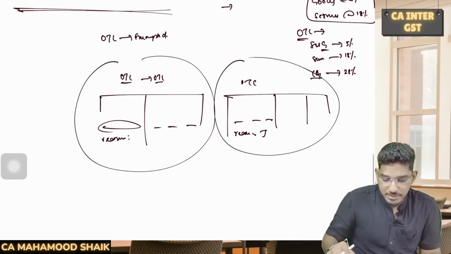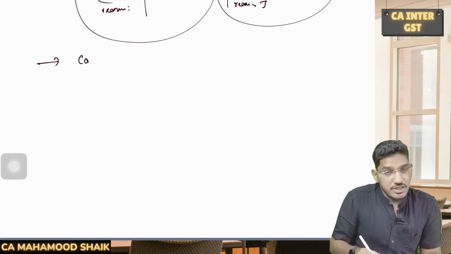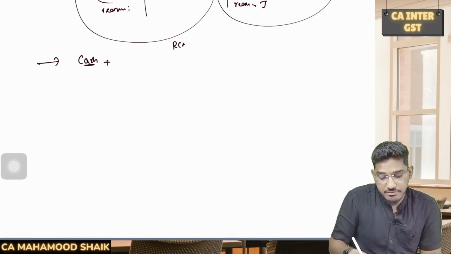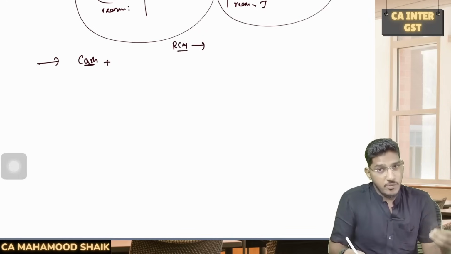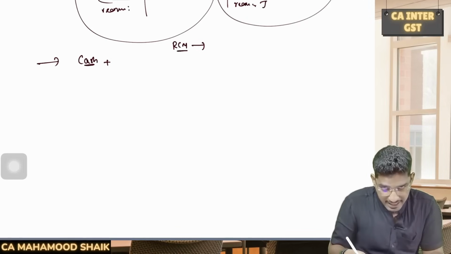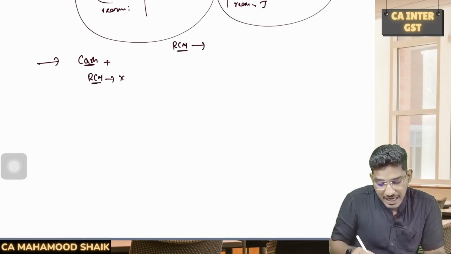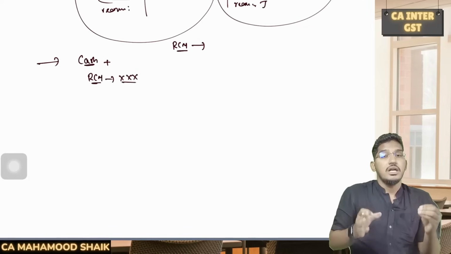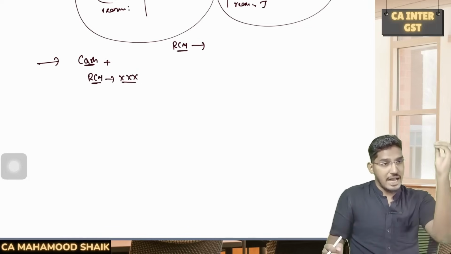And one more thing you have to keep in mind when you are solving the comprehensive question, when you are determining your GST liability which has to be paid in cash. If in the question they have told you any point on which RCM will become applicable, the amount of GST which the recipient is required to pay under reverse charge mechanism, that RCM liability also should be added. Why? Because as we all are aware, the GST which is required to be paid under reverse charge mechanism must be paid in cash only.